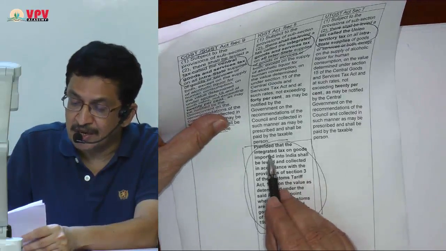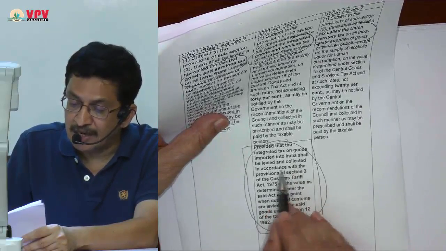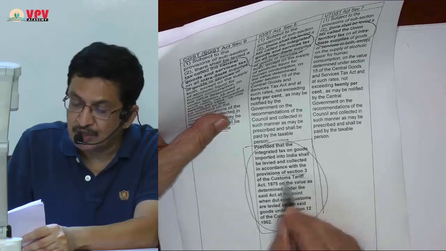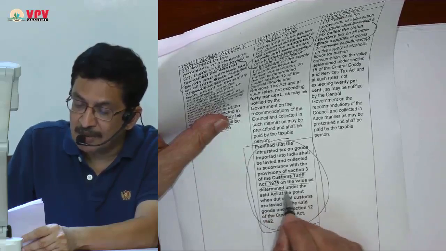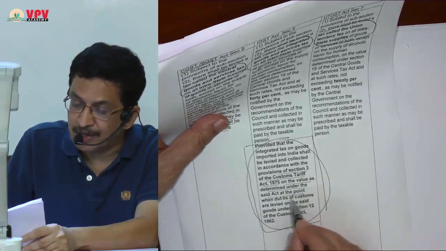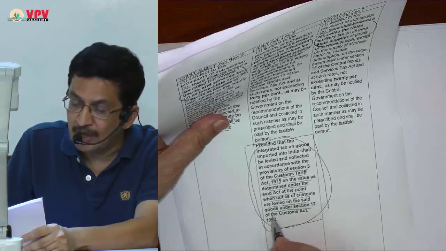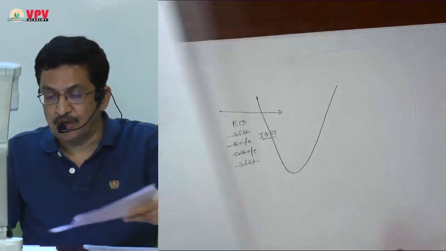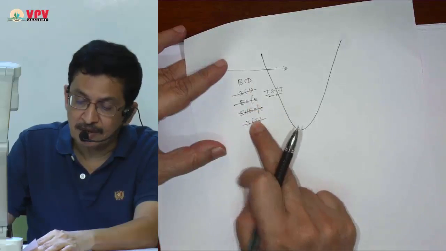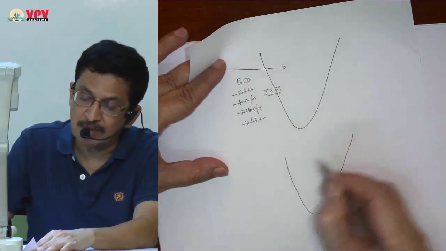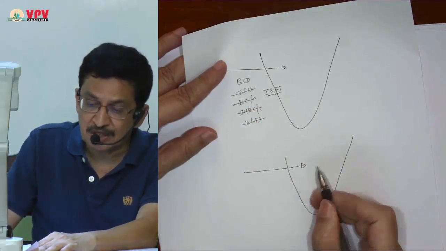Provided that integrated tax on goods imported into India shall be levied and collected in accordance with the provisions of Section 3 of Custom Tariff Act 1975 on value as determined under said Act at the point when duties of customs are levied on the said goods under Section 12 of Customs Act 1962. So what he is saying, previously on imported goods all this you are paying, but now whenever goods are imported, first of all it will be considered as interstate transaction.